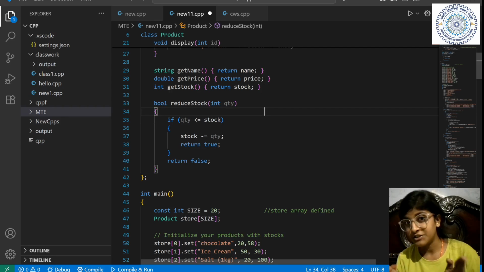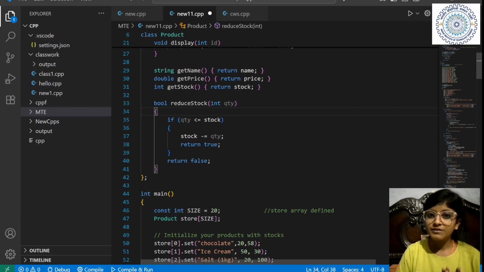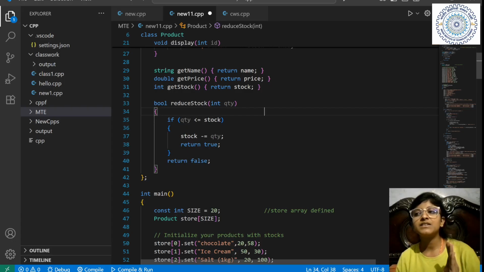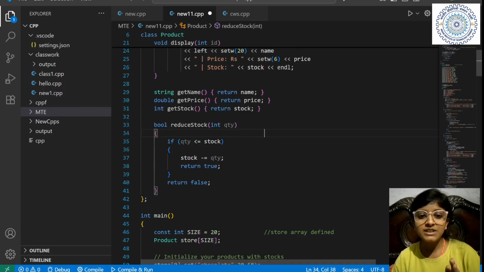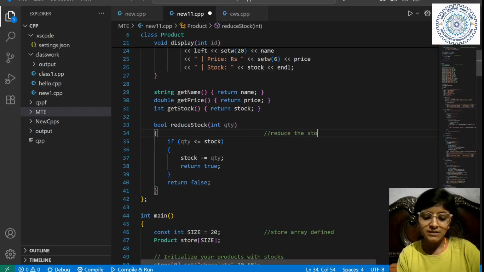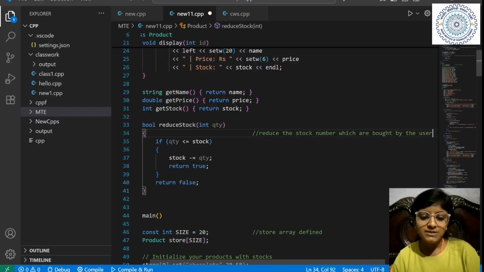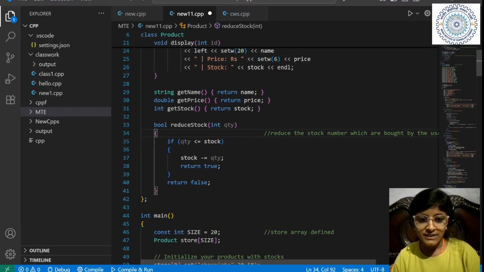So we have to make a function that will decrease the amount of the things that are bought by the customers, right? So this is basically a function, reduceStock. Okay. So what it does? It reduces the stock number which are bought by the user. Okay. So see what it does.